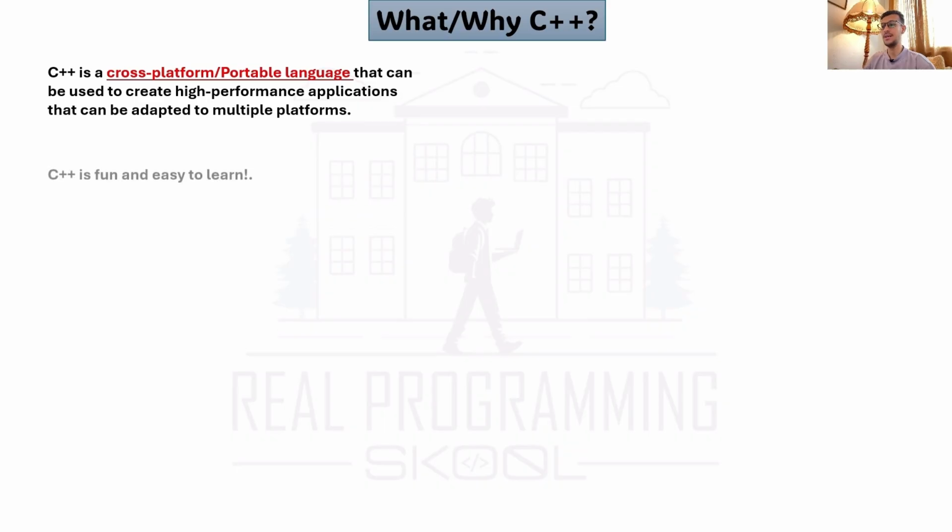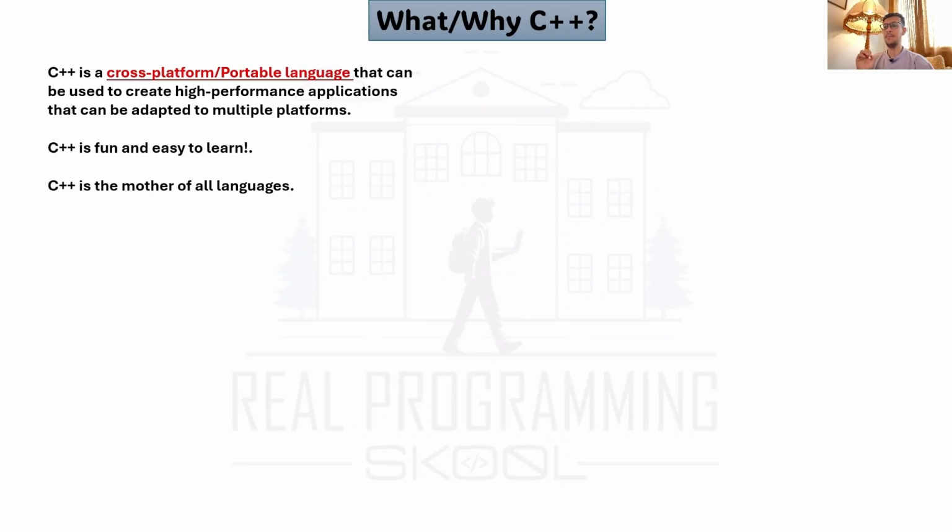And C++ is fun and easy to learn. That's true. C++ is not as hard as people say. People say C++ is hard, it's complicated. It's not. It's really easy to learn, and it's fun. It's just about some concepts. You should understand them step by step. It's like cumulative learning or education. So it's easy, and it's not that hard at all as people say.